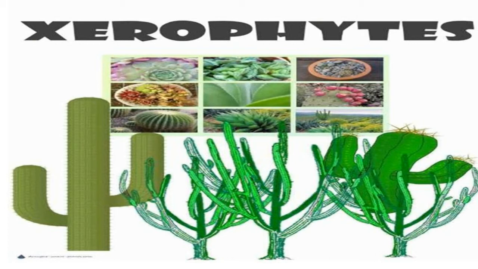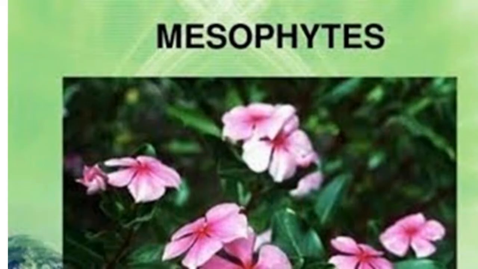Adaptation of the xerophytes: they have well developed roots. Roots are very deep to reach the layer where water is available. They store more water in their parenchymatous tissues. They have small leaves with a waxy coating. Some of the xerophytes complete their life cycle within a very short period because they don't have sufficient moisture or water content. Next one is mesophytes.